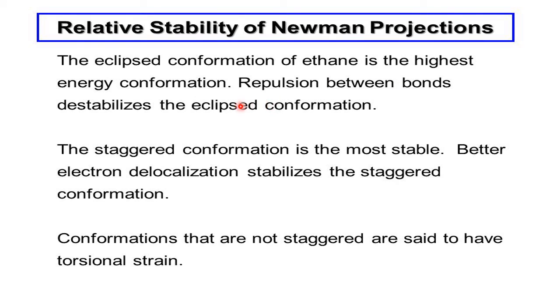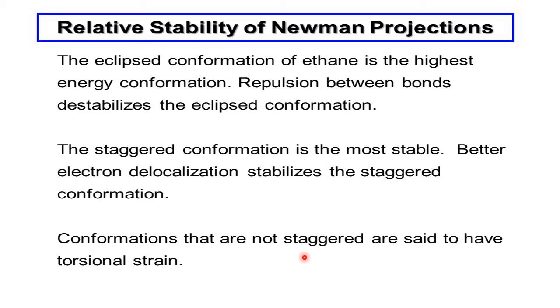Now let us discuss the relative stability. Already we studied that the staggered form is the most stable and the eclipsed is the least stable. The eclipsed conformation of ethane is the highest energy conformation, therefore it is less stable. Repulsion between bonds destabilizes the eclipsed conformation, whereas the staggered conformation is the most stable. Better electron delocalization stabilizes the staggered conformation.